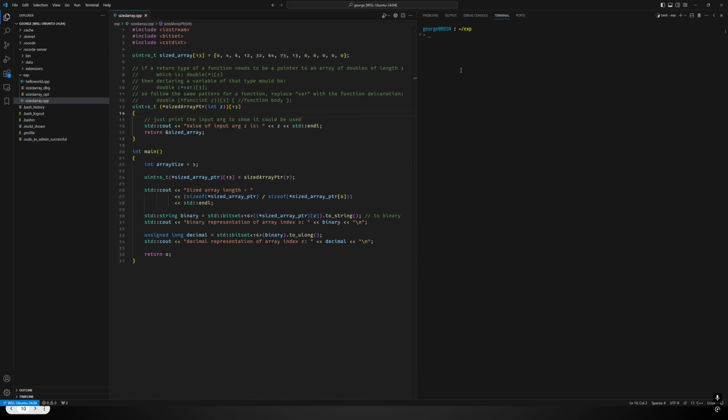So it's extremely convenient. The reason why Linux is more useful for this demonstration is because Linux has some pre-packaged utilities that allow you to extract different data from built executables and examine it. So in the directory I'm in here, I have the sized array.cpp, which is the one we're going to work with.